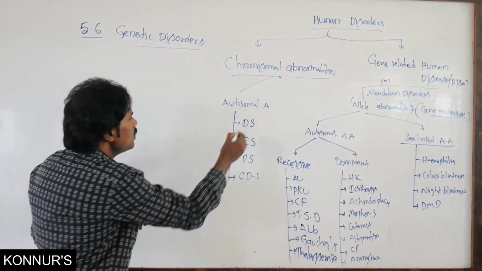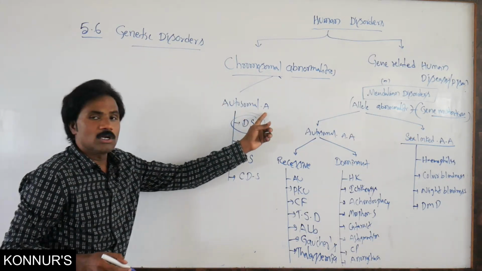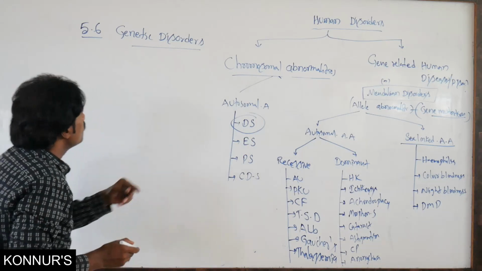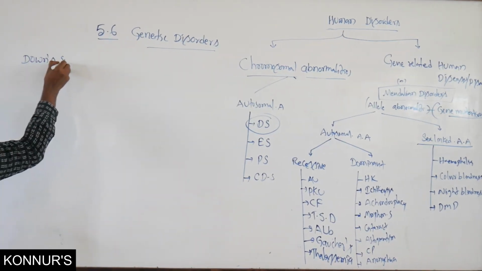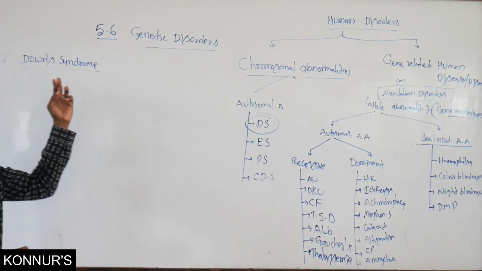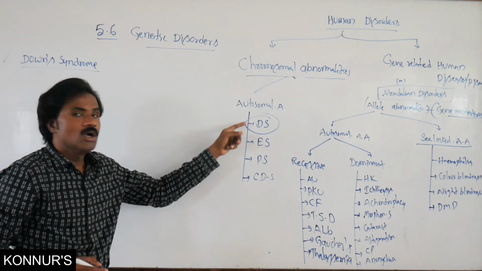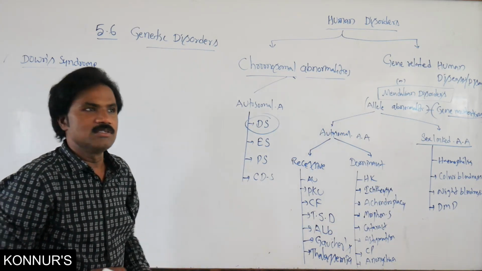Among the chromosomal abnormalities, one is Down syndrome. It is one among the aneuploidy disorders, otherwise called Mongolism.